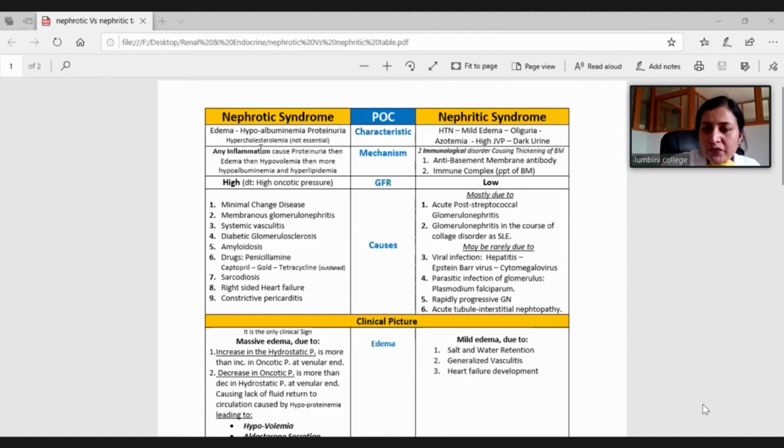All those can present with hematuria, directly damage the tubule or cause glomerulonephritis, so they are included in nephritic syndrome.